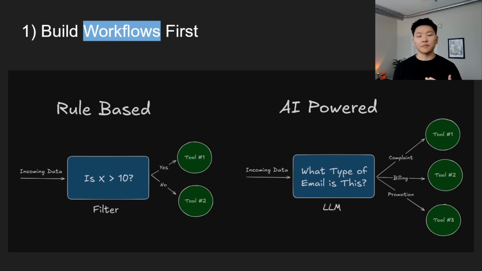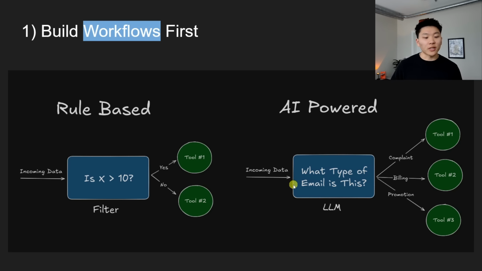We have incoming data. So let's just say we're routing data off based on if someone's budget is greater than 10 or less than 10. Hopefully it's greater than 10. So the filter here is X greater than 10? If yes, we'll send it up towards tool 1. If no, we're going to send it down towards tool 2. And those are the only 2 options because those are the only 2 buckets that a number can fit into. Unless I guess it's exactly equal to 10. I probably should have made this sign a greater than or equal to, but anyways, you guys get the point.